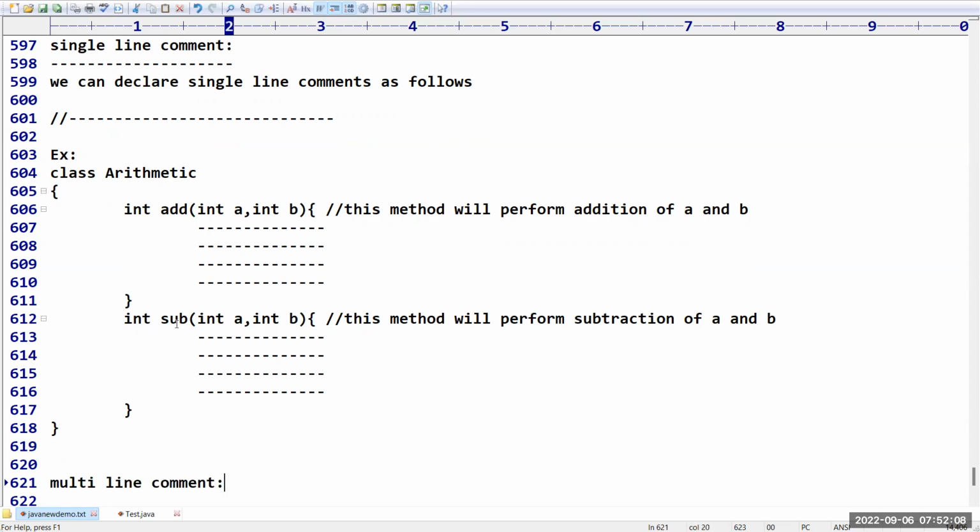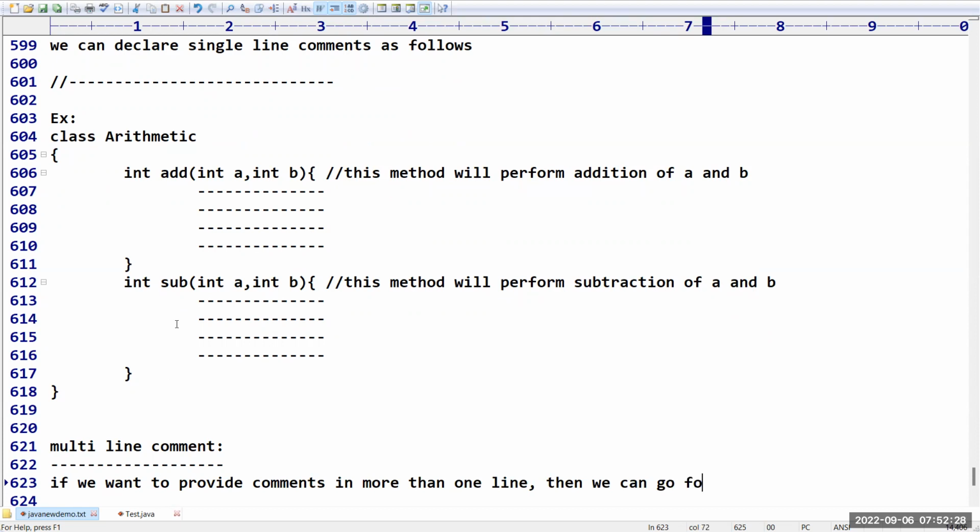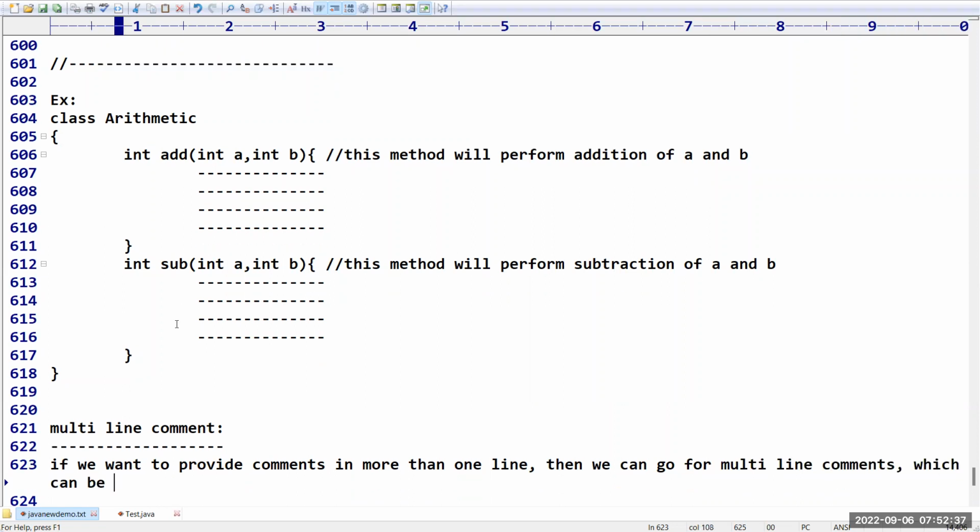Sir, no problem, you can write multi-line comments also. If you want to provide comments in more than one line, then we can go for multi-line comments, which can be declared as follows.